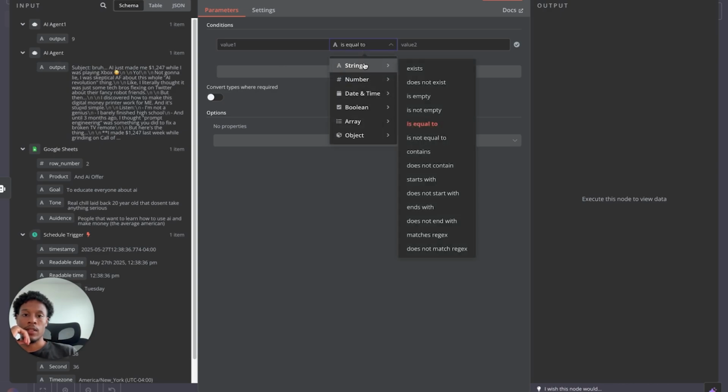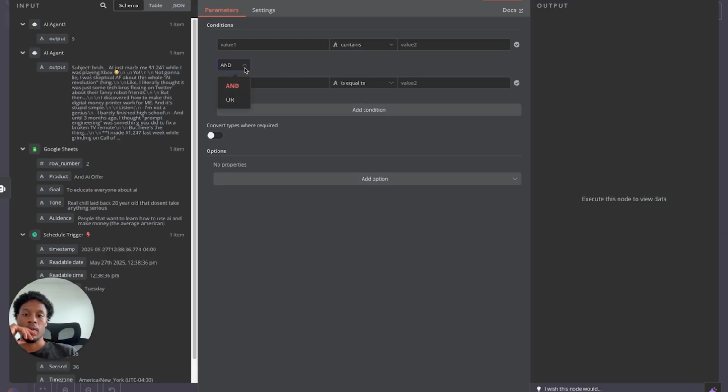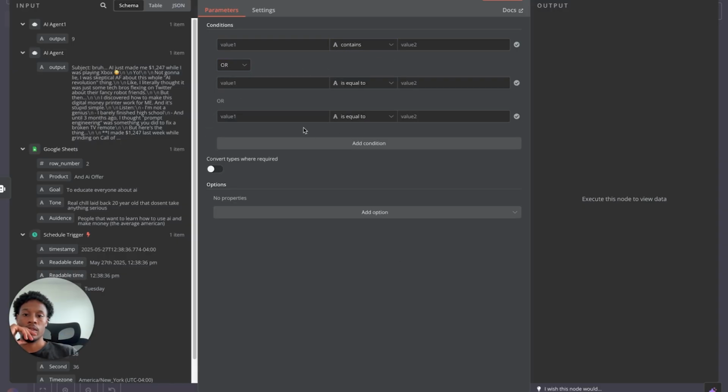You're going to want to go here. Make sure it's just the A string. Then it can just be contains. And then remember, we're adding the condition or, and then we're adding the condition again to where it's like or. So just make sure all of that looks the same. We're going to simply take this output here.